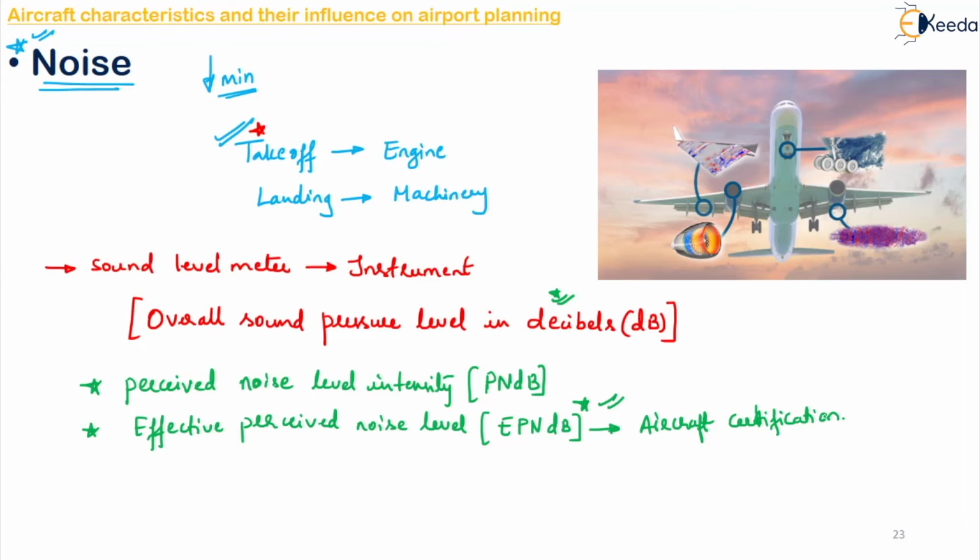So modern technologies have made it possible to dramatically increase thrust without significantly increasing the noise level, and also to substantially reduce noise for a given amount of thrust. So the reduction in field length is also found to be the most effective way of minimizing the impact of aircraft noise. So this is all about your noise characteristic.